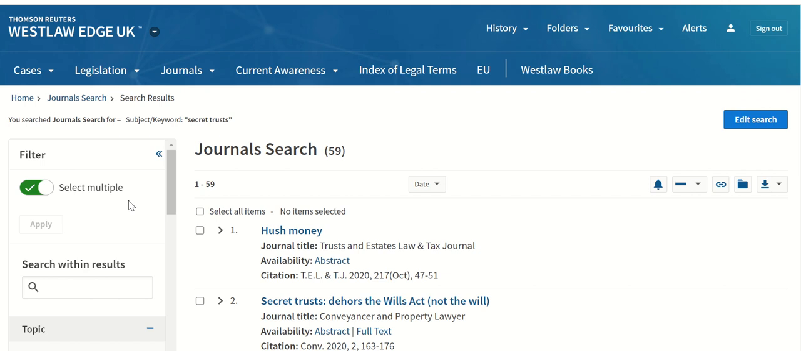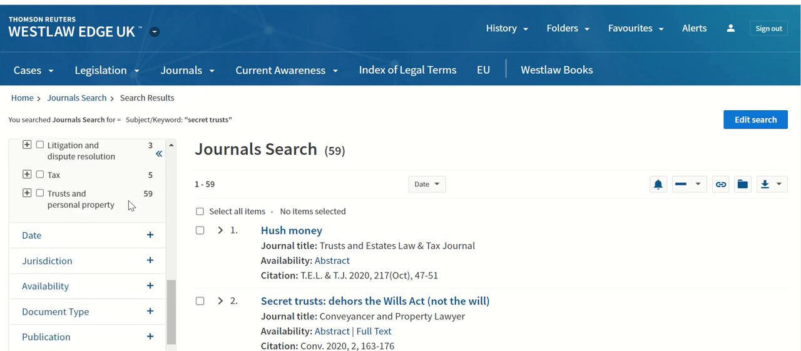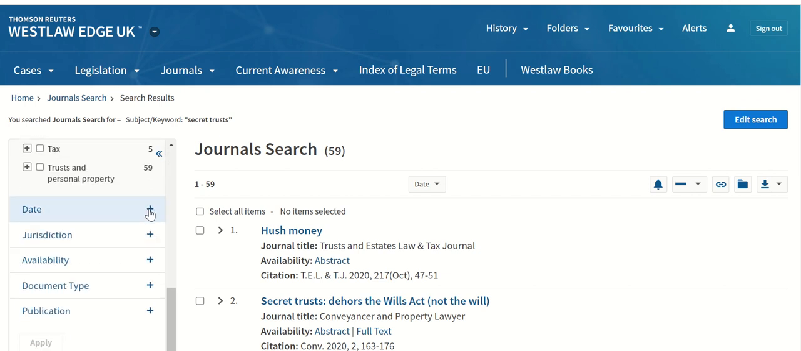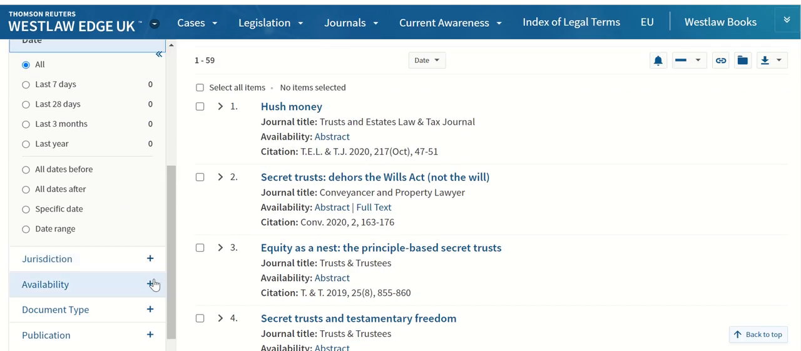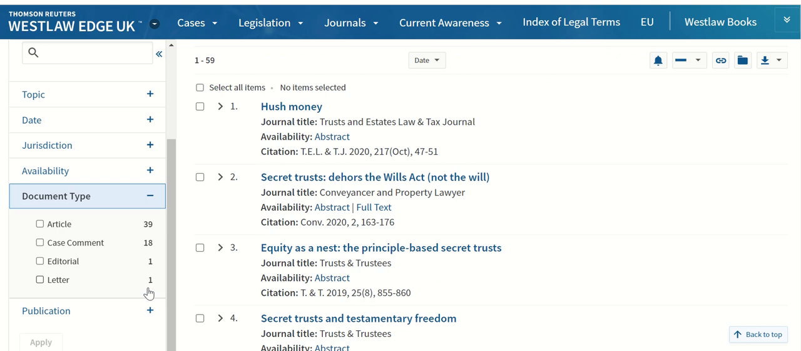If you had a lot more, you might want to use the filters to, for example, filter by date to make sure you're just perhaps using more recent ones. You might want to have a look at the document type. For example, if you limit your search to case comment, these will just be journal articles that discuss specific cases. So if you wanted to be able to make reference to cases in your assignments, then this would be a good way to identify them.